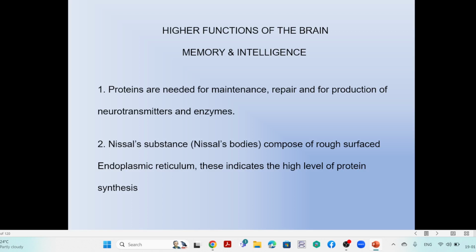Another important point is the Nissl bodies, which are located in the cell as an organelle. These Nissl substances are very important, and they are composed of rough surface endoplasmic reticulum, which indicates a high level of protein synthesis.